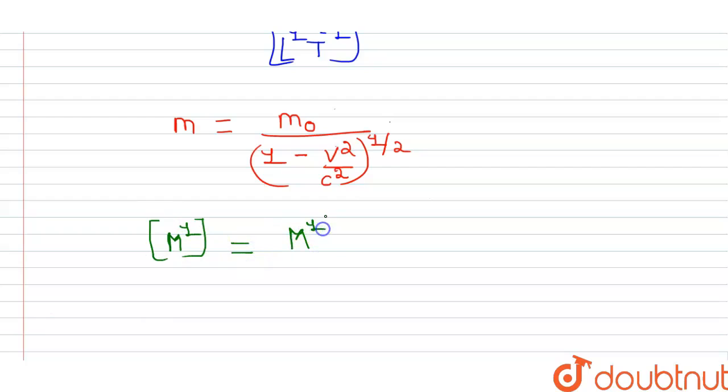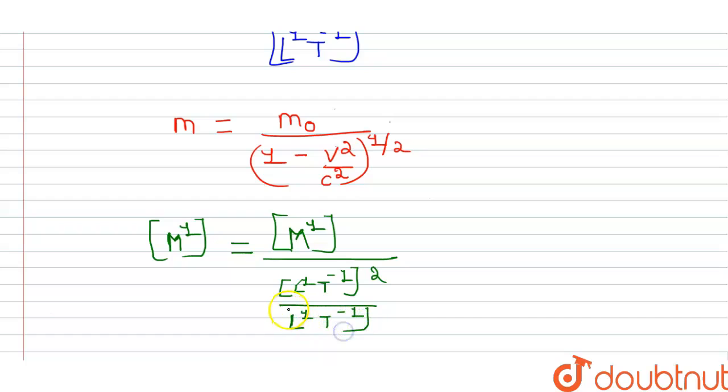This is M power 1. And now, what is the dimensional formula of v? That is L power 1 T power minus 1 whole square. Now, divided by, this is also L power 1 T power minus 1. And this will be whole square to the power 1 by 2.